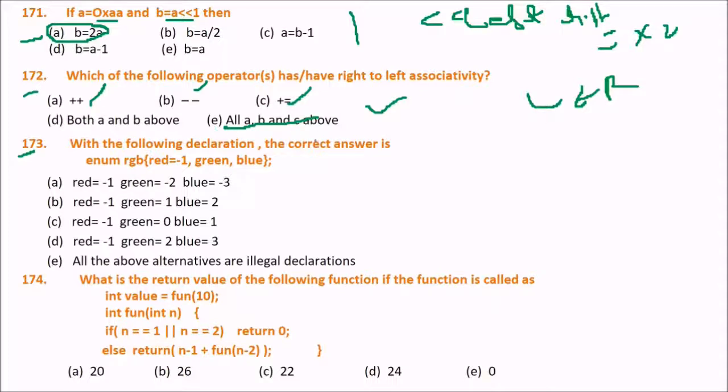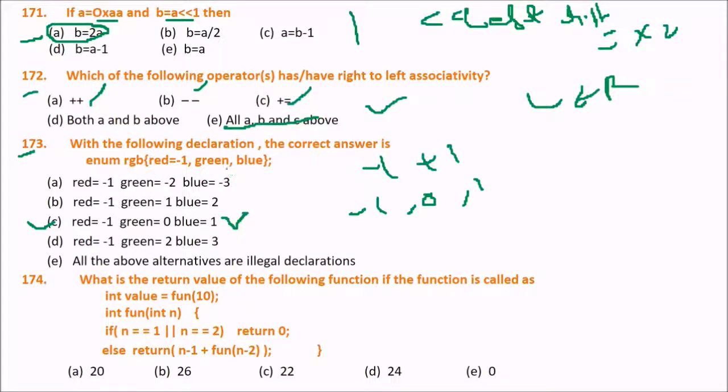Next is, which of the following declarations is correct? There you have an enumeration: RGB, red equal to minus 1. So red equal to minus 1. Then minus 1 plus 1 is what? 0. And then you have 1, because 0 plus 1 is 1. So will it be C or any other? You have to give the answer. The answer is C, of course.